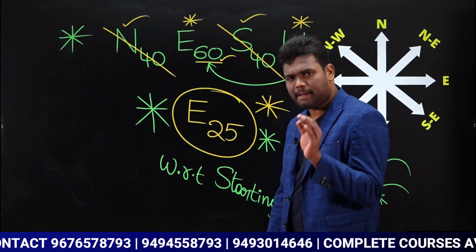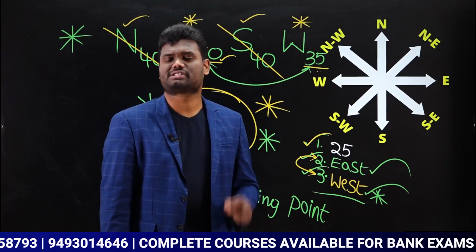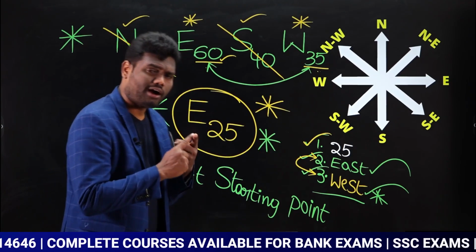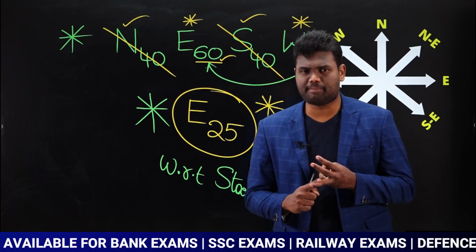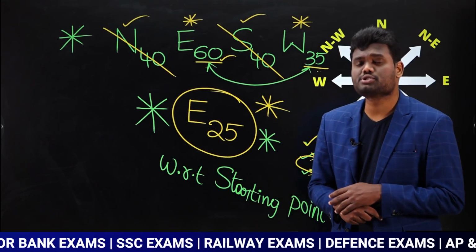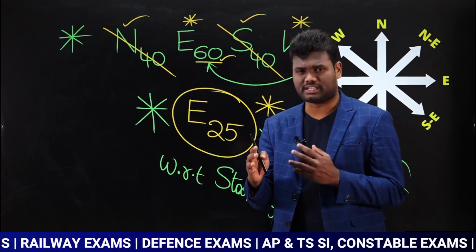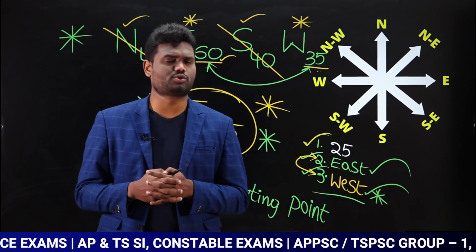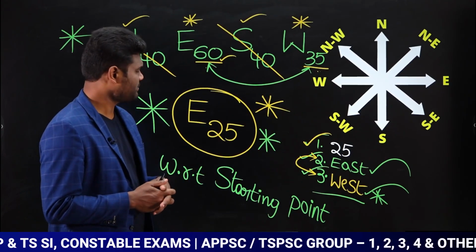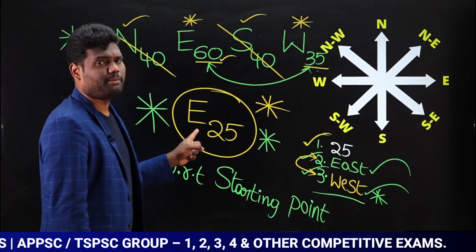That is same, you have to add it. Opposite, you have to subtract it. Same means north is same, south is same, east is same, west is same. Opposite means north opposite is south, east opposite is west. So once you know this terminology, then obviously solving these questions will be very simple. Is that clear? And the final answer whatever you are getting, note this very important point.